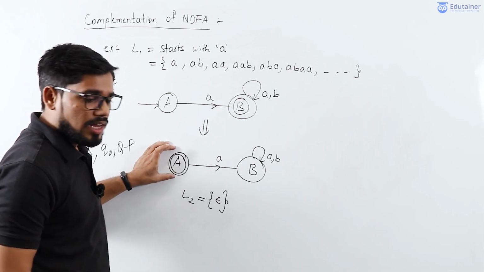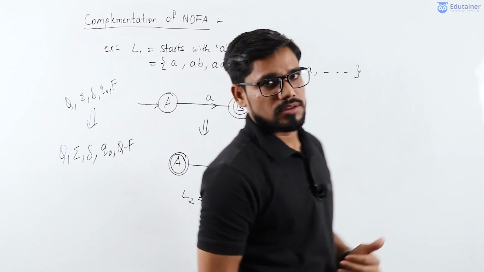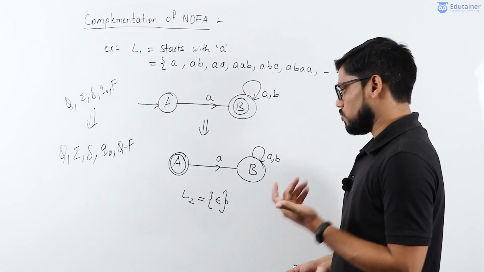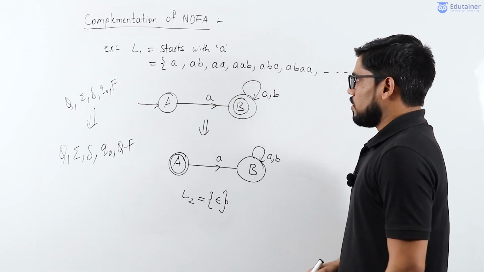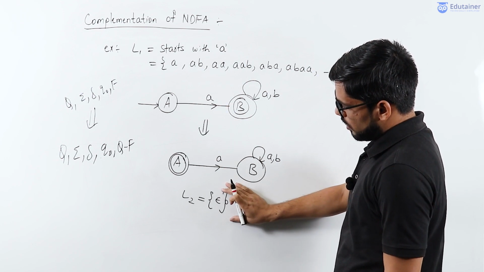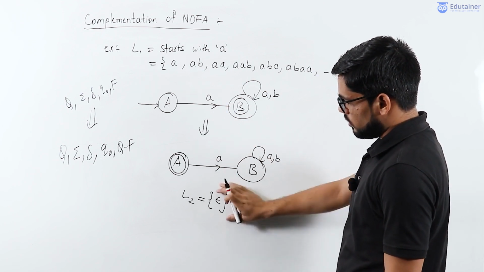If any language does not accept any string, that means epsilon is present in this language. But we do not want this language after complementation.